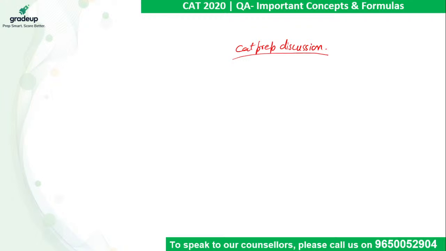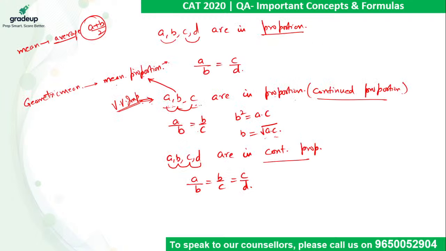So we were discussing this proportion. So in A, B, C, D, this A is called first proportion, B is called second proportion, C is called third proportion, and D is called fourth proportion. So please keep that in mind.